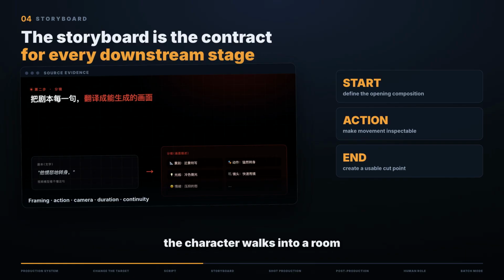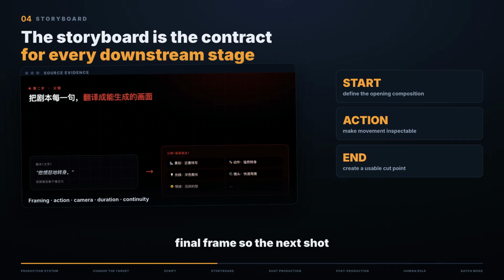Consider the instruction: the character walks into a room and looks nervous. That leaves almost every production decision undefined. Where does the shot begin? Is it wide or close? Does the camera move? What action communicates nervousness? Where does the character stop? What composition must exist at the final frame so the next shot can connect? When those details are explicit, the output becomes easier to evaluate.